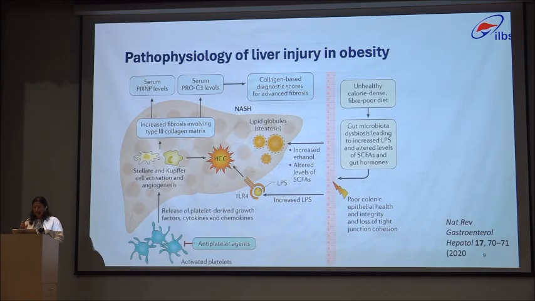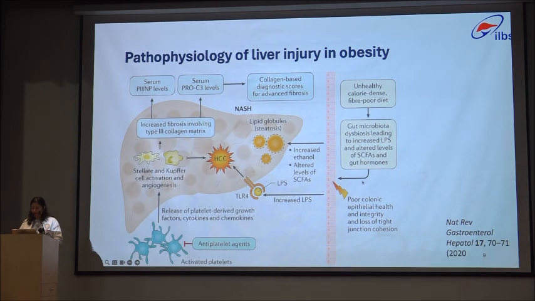Now connecting obesity to NAFLD or MAFLD. An unhealthy, calorie-dense, fiber-poor diet, here this is the gut lining, leads to gut microbiota dysbiosis, which results in increased short-chain fatty acids and gut hormones.